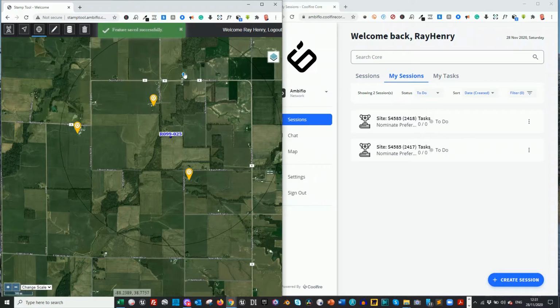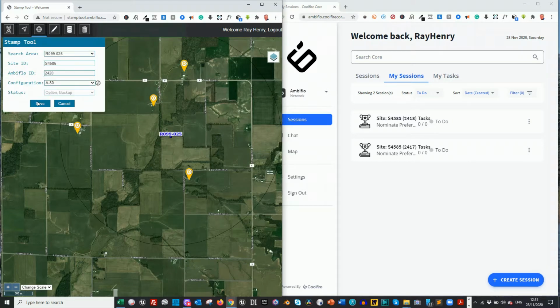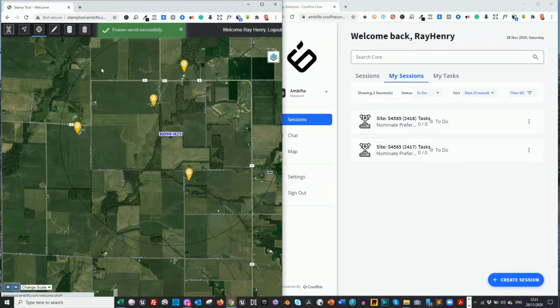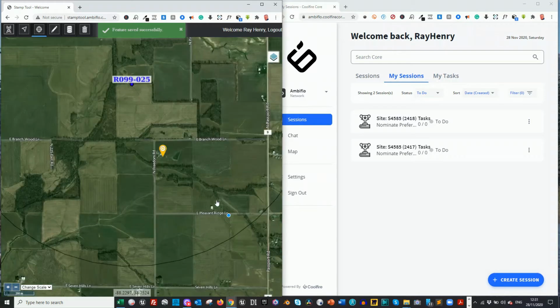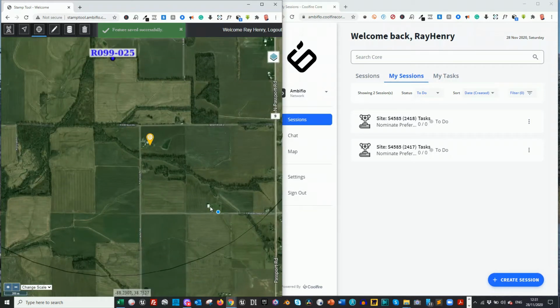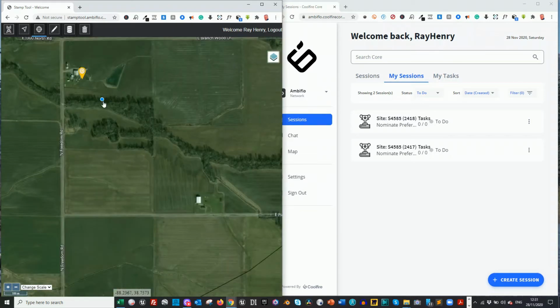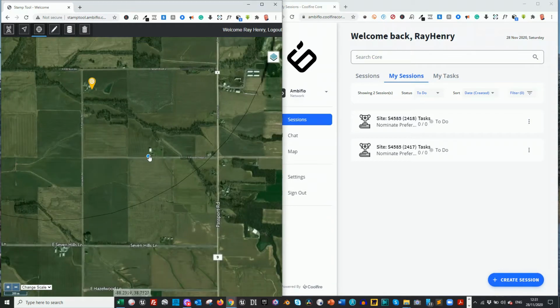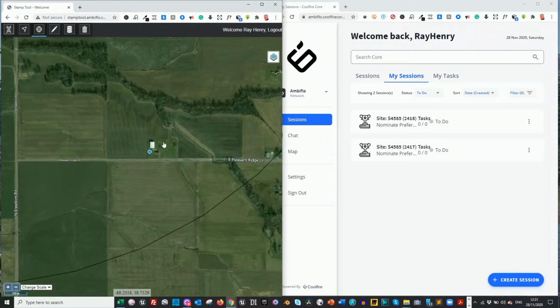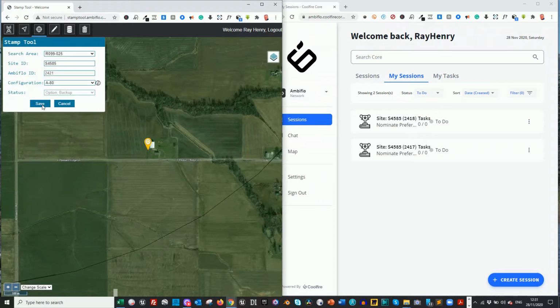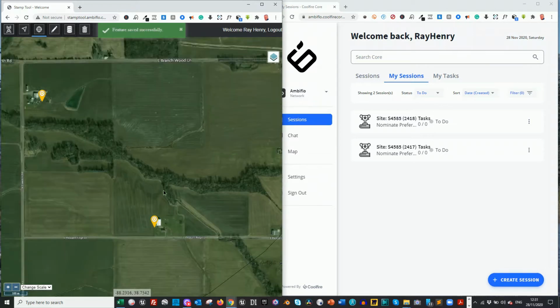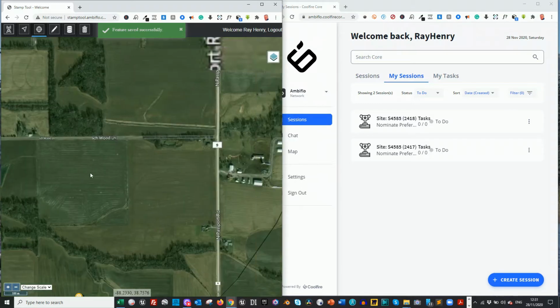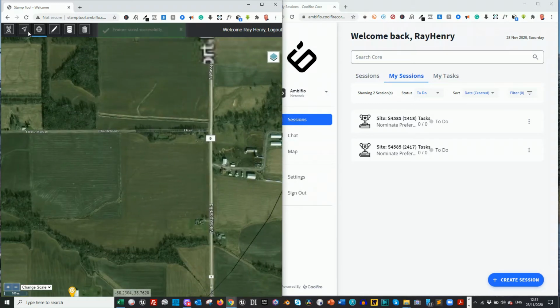It looks like an option here, and I can put another one. Let's see here. No, that doesn't look suitable, and potentially it is, so it's better to stamp it if I think it might be. It potentially looks like it's got access, so we can stamp that location, and let's move around the map here and see if we can find any others. Yes, over here we have potential.